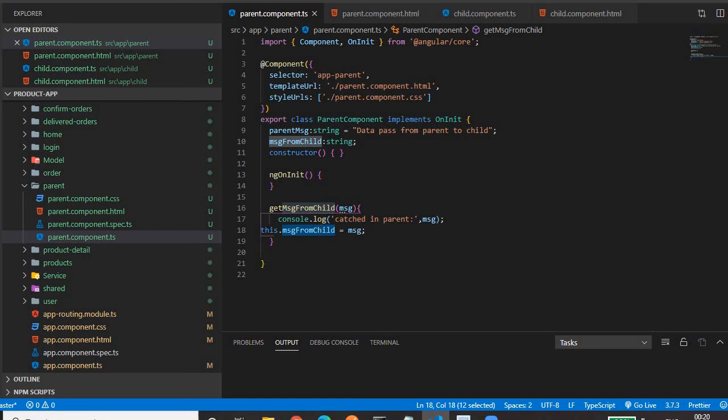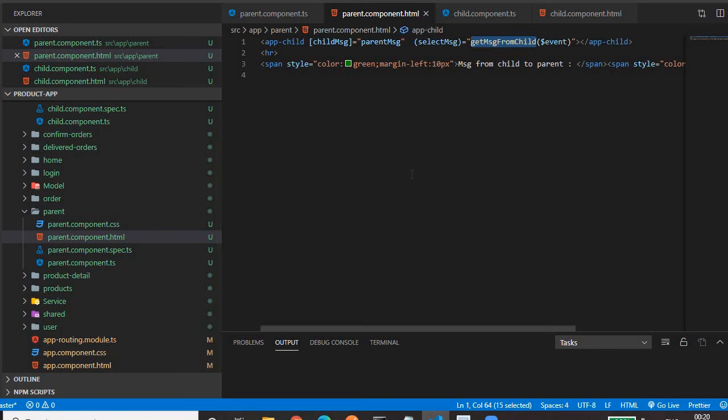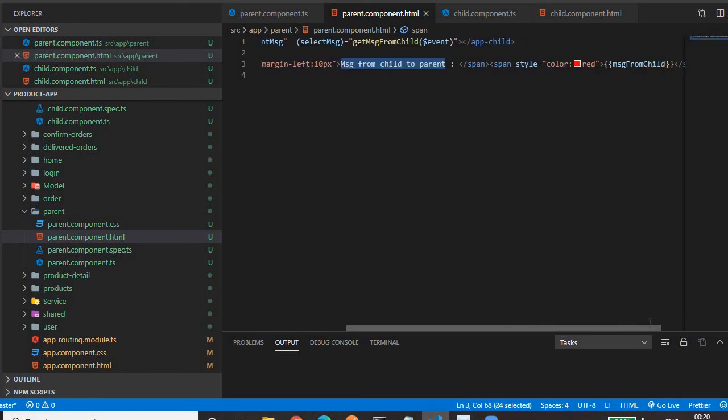So for simplicity, I am displaying this variable in my HTML page, in the parent component.html page. So here I have written message from child to parent, and we are displaying that message within interpolation. Okay, in this way we can send the value from child to parent.